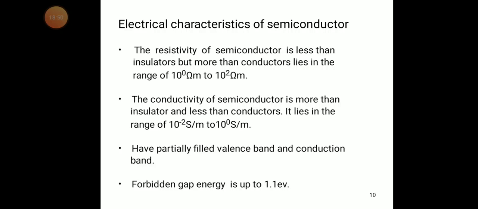The resistivity of a semiconductor is less than an insulator but more than a conductor. The conductivity is more than an insulator and less than a conductor. These have a partially filled valency band and conduction band. The forbidden gap energy is up to 1.1 electron volts.